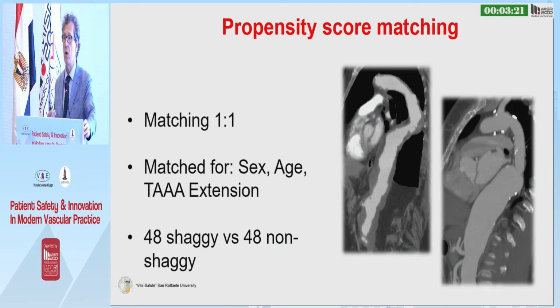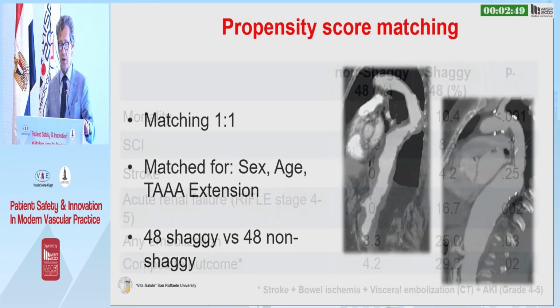But you could argue that shagginess will in some way select for you patients with a higher atherosclerosis burden, so possibly also patients who have more cardiac atherosclerosis, cerebral atherosclerosis, etc. So we did a propensity score matching for sex, age, extension of the aneurysm, etc., in 48 shaggy versus 48 non-shaggy aortas.